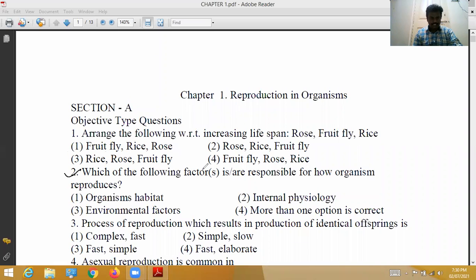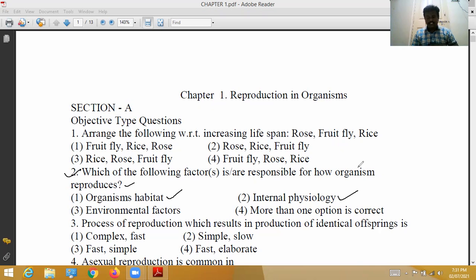Next, second question. Which of the following factors are responsible for how organisms reproduce? Here 4 options are given. The organism's habitat, where the organism survives, is also responsible for reproduction.